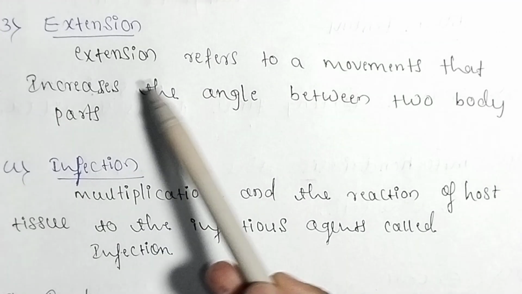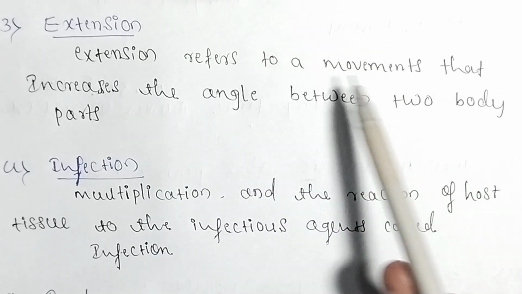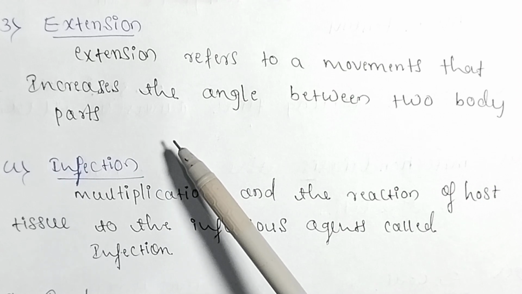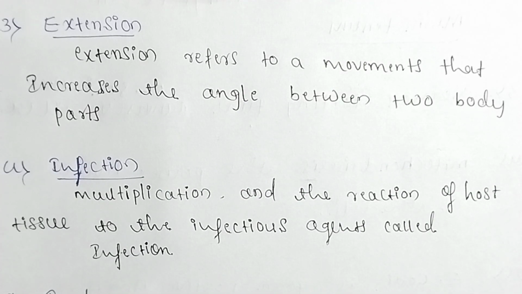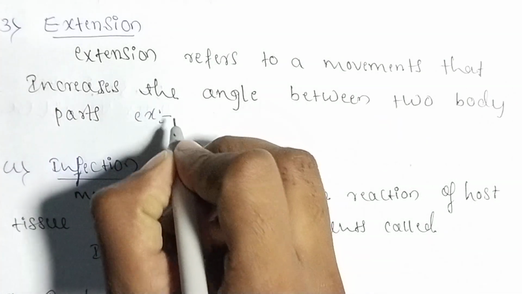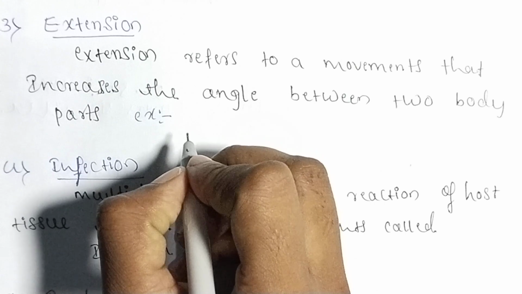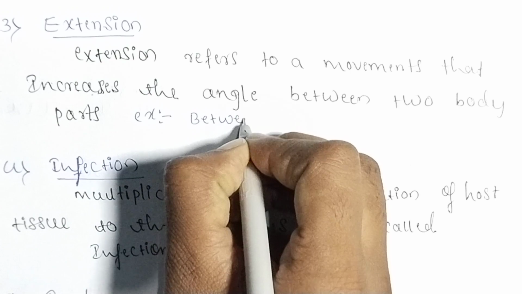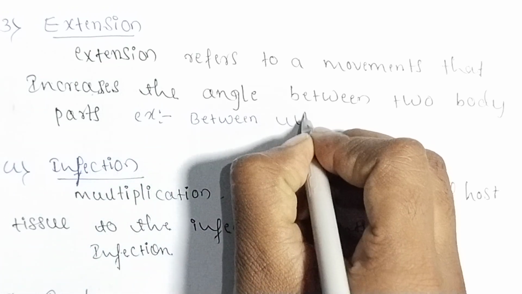Next question, extension. Extension refers to a movement that increases the angle between two body parts. Example is extension at the elbow, increasing the angle between the ulna and the humerus. Example, you can write: increasing the angle between the ulna